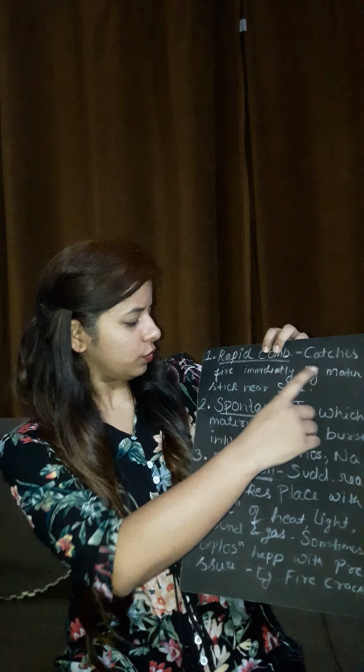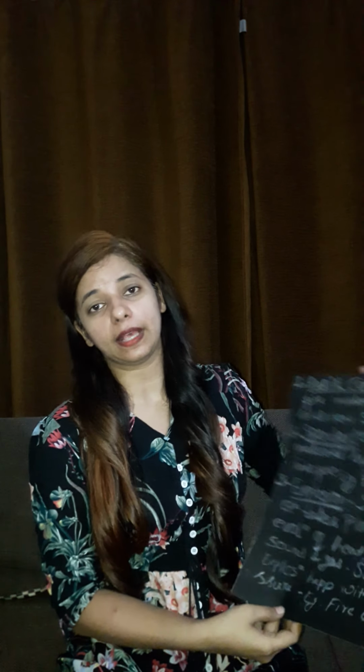In rapid combustion, the substance catches fire immediately. For example, if you take a burning matchstick near the gas and switch on the gas knob, it will catch fire immediately. That means the substance on which you give a spark or a flame catches fire immediately and starts burning suddenly. This kind of combustion is called rapid combustion. I gave you the example of taking a burning matchstick or a lighter near LPG gas.